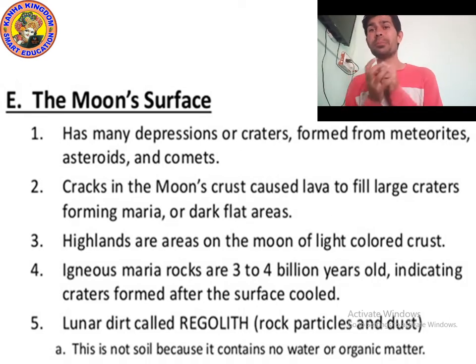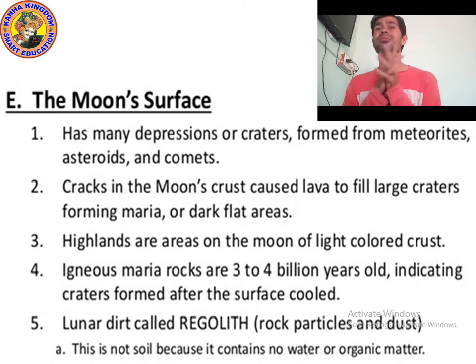Craters means depressions, which are present on the surface of the moon. Actually, these depressions are formed due to meteoroids. Yes, they are formed due to meteorites, asteroids, and comets. Craters are formed because of them.